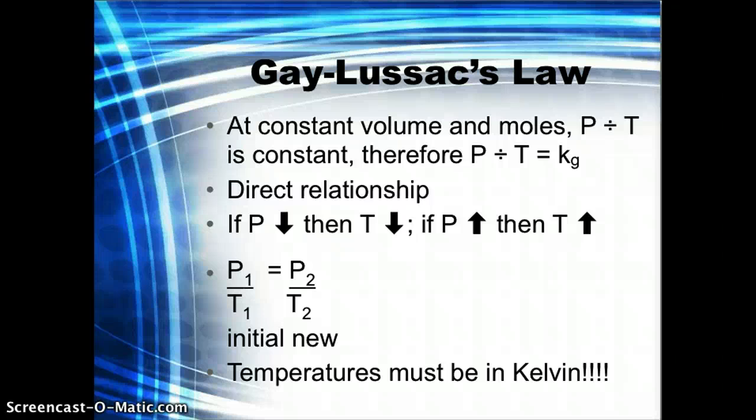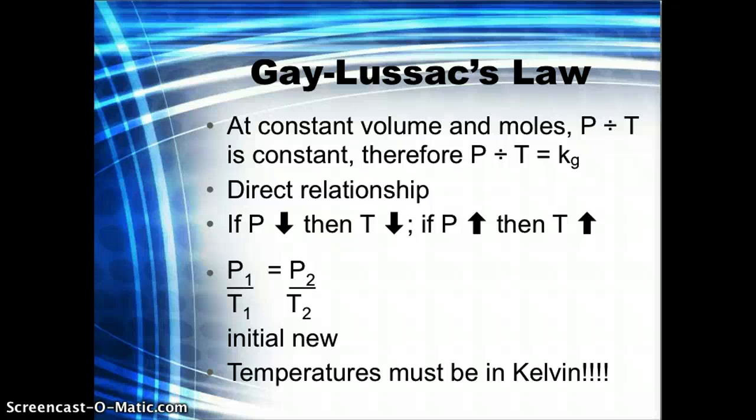Again, a direct relationship because we're dividing. When one goes down, the other one goes down. When one goes up, the other one goes up. In order for that to remain constant, they both have to go down or they both have to go up. So when we combine two expressions together, we get P1 over T1 is equal to P2 over T2. Again, an initial set, the P1 and the T1, versus the new set, the P2 and the T2. Just like in Charles' law, anytime you are using temperature, that temperature has to be in Kelvin or you will not get the correct answer.